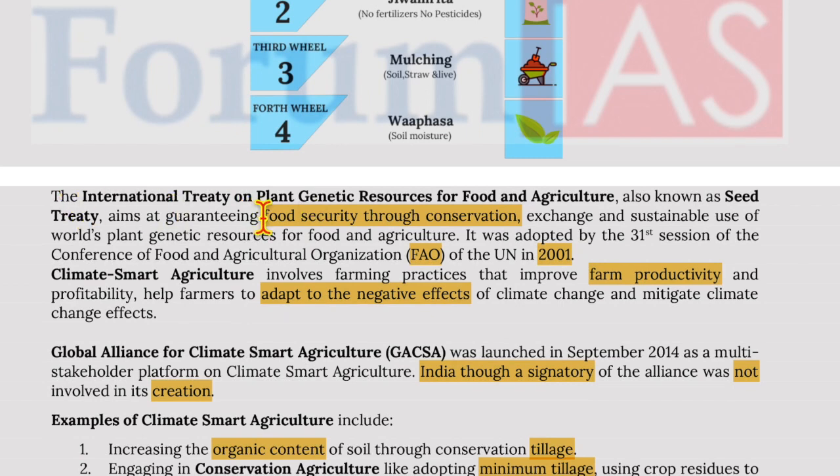Now moving on to the International Treaty on Plant Genetic Resources for Food and Agriculture, which is also known as the Seed Treaty. It aims at guaranteeing food security through conservation, exchange, and sustainable use of plant genetic resources for food and agriculture. It was adopted in the 31st session of the Conference of the Food and Agriculture Organization of UN in 2001.